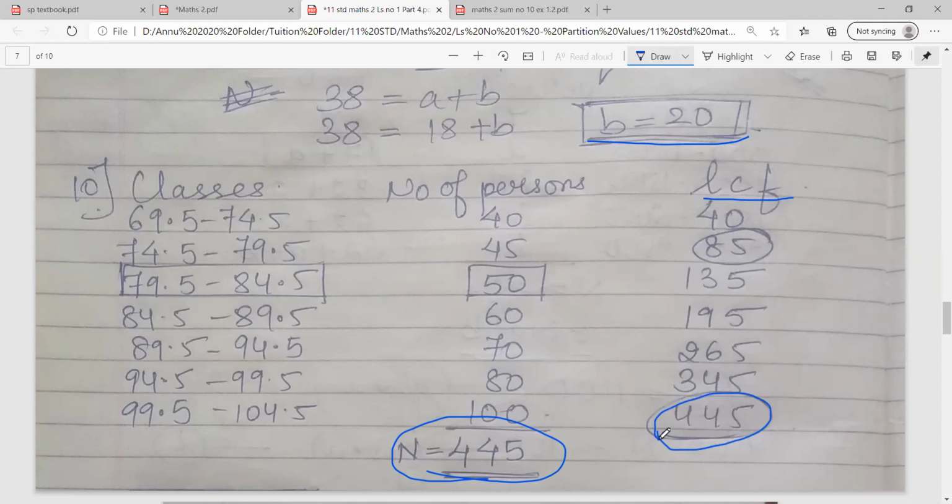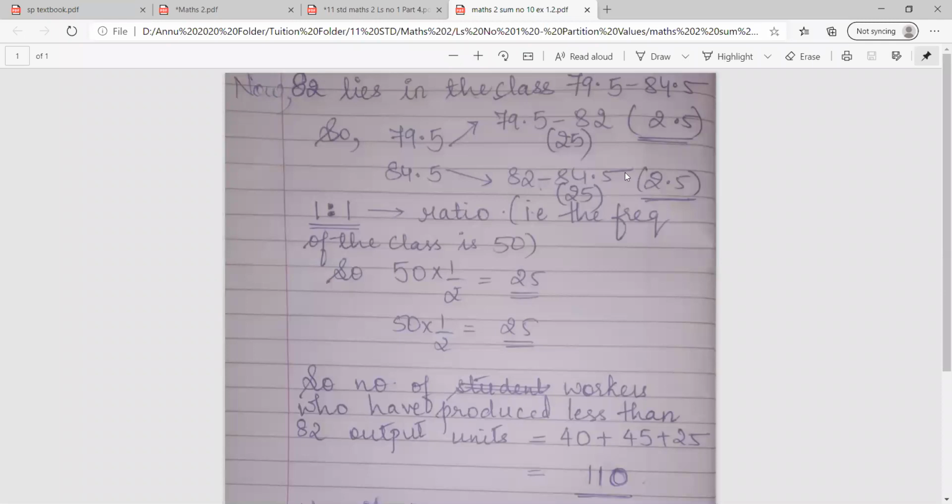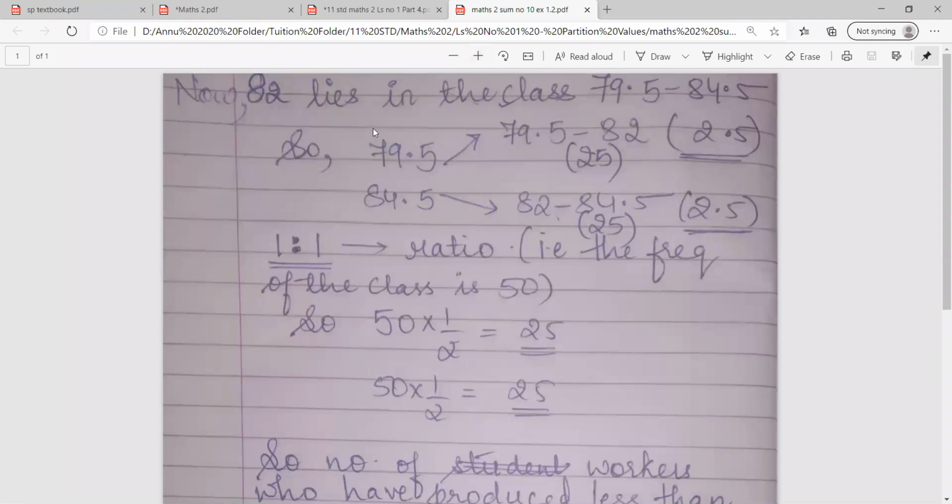Now remember, a similar type of sum, with which we started today's topic, sum number 5. Now which class does 82 lie in? 79.5 to 84.5, correct. That means the frequency of that class is 50. So now I will break that class into two halves. Can you see on the screen? So 82 lies in the class 79.5 to 84.5. So we can divide 79.5 to 84.5 into two classes, that is 79.5 to 82 and 82 to 84.5.